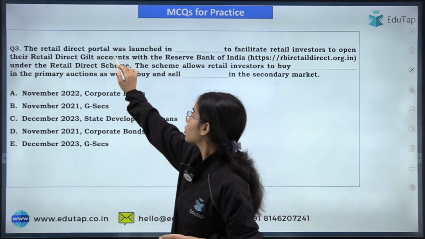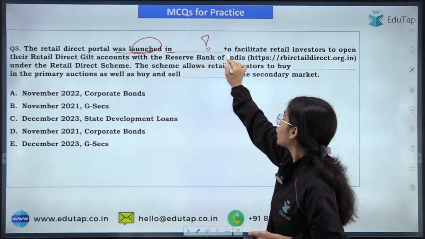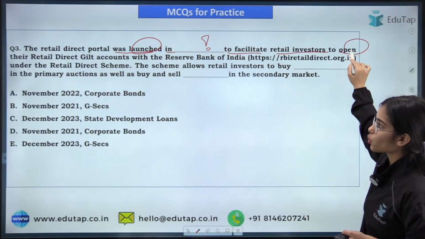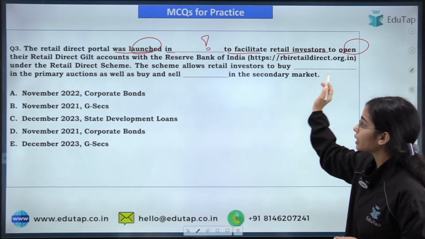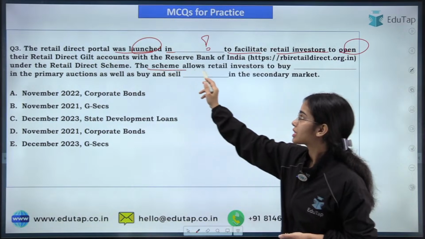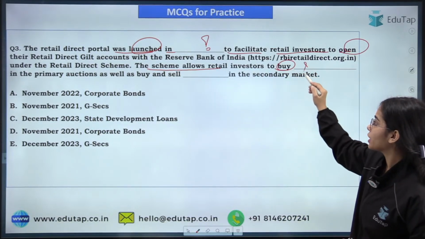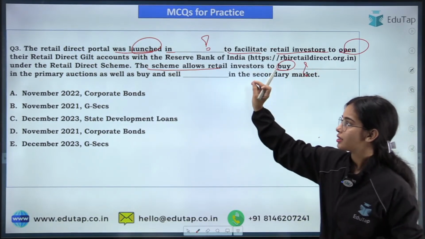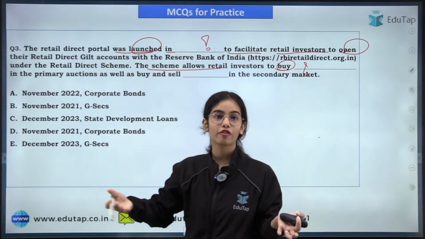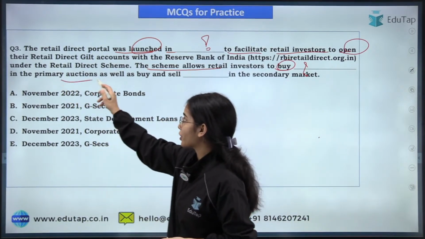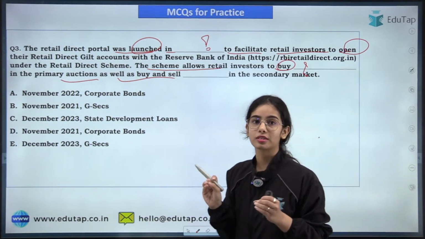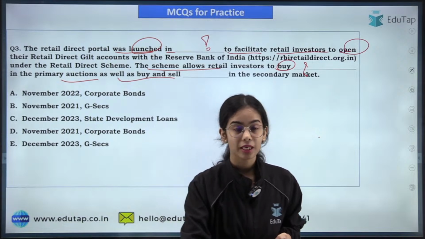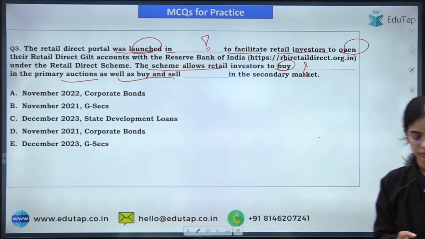Now, the Retail Direct Portal was launched to facilitate retail investors to open their Retail Direct Gilt accounts with the Reserve Bank of India. Under the Retail Direct scheme, the scheme allows retail investors to buy which kind of securities or bonds in the primary auctions as well as in the secondary market. So it is a very easy question. Let's see how many of you are able to answer this question.